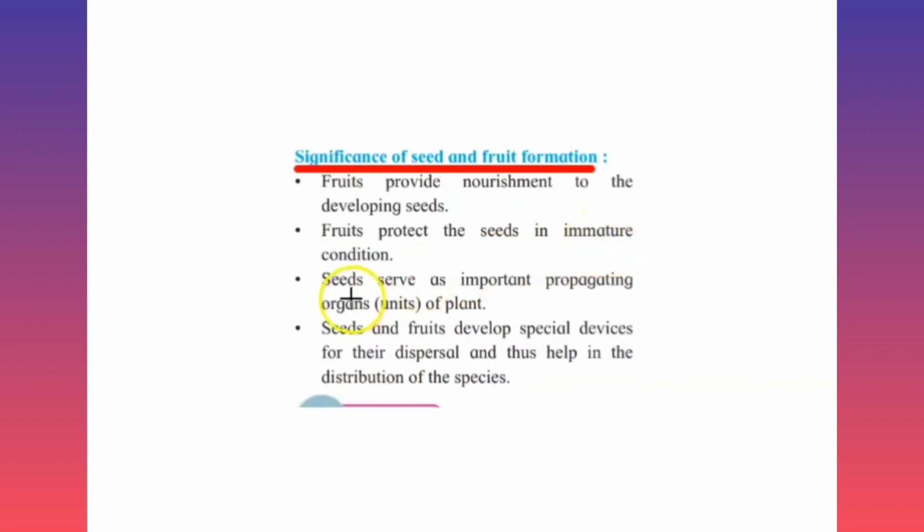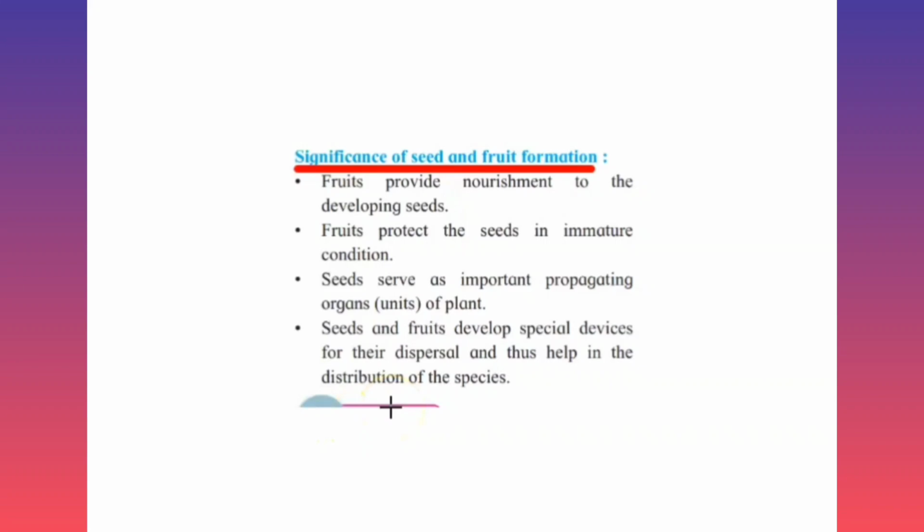Next one, seeds serve as an important propagating organ. We know that seeds germinate into propagules, from which the individual plant is formed. And the last, seeds and fruits develop special devices for their dispersal and thus help in the distribution of the species. So these are all the significance of fruit and seeds.